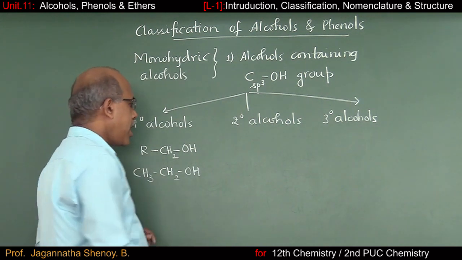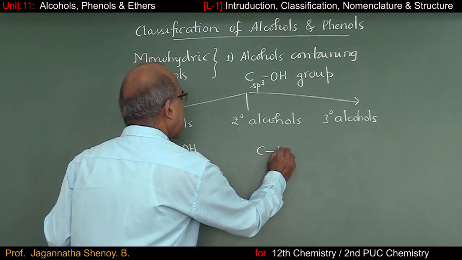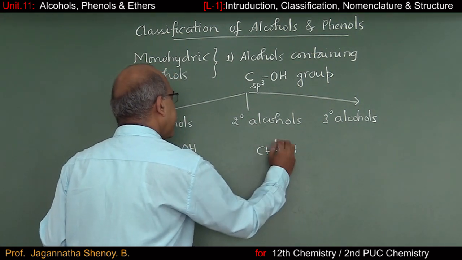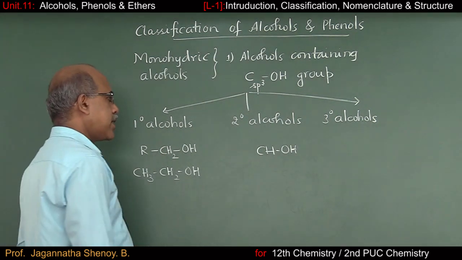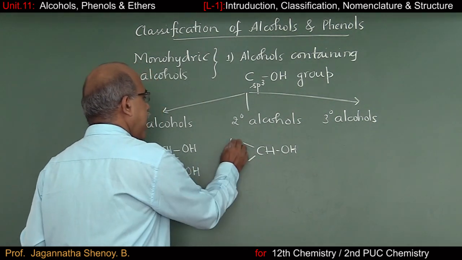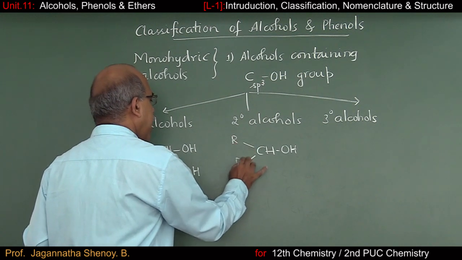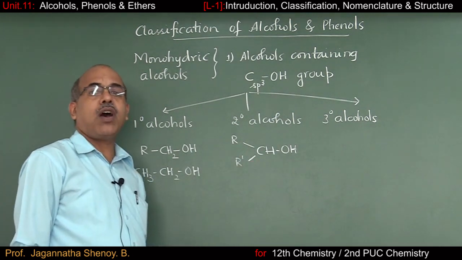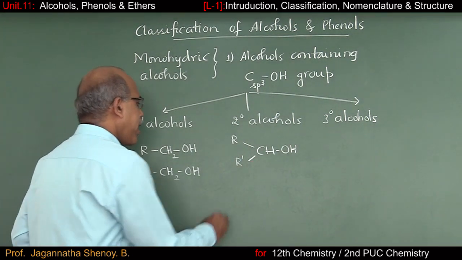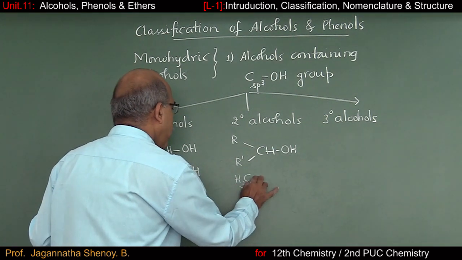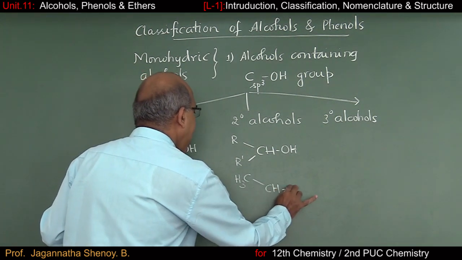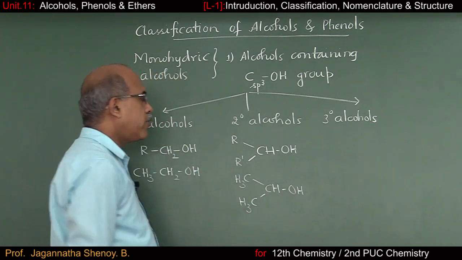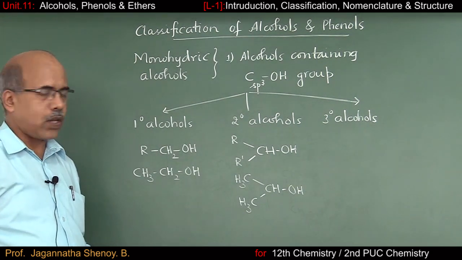When we go to secondary alcohols, the carbon atom carrying the OH group has only one hydrogen, and the two more valencies of the carbon atom must be satisfied by two groups. I'll put them as R and R dash groups. So this is the general formula of secondary alcohols, and a very familiar example is one where both R and R dash groups are methyl groups. The name of the compound is isopropyl alcohol.